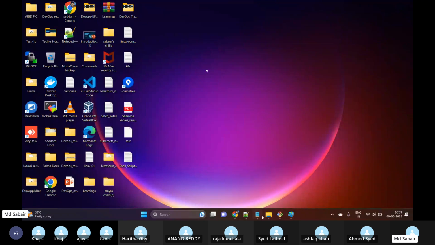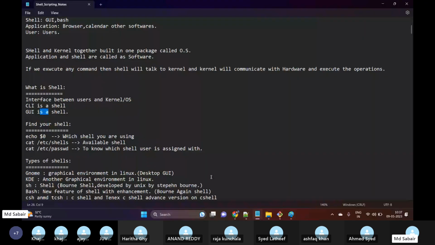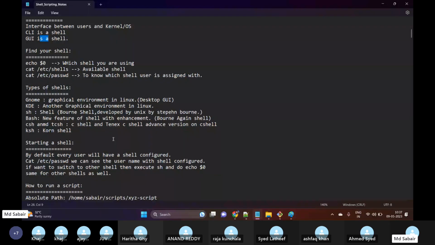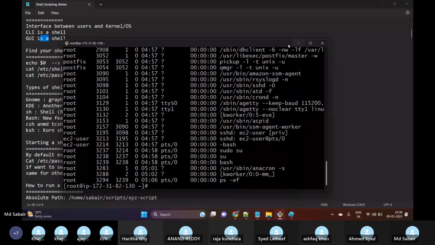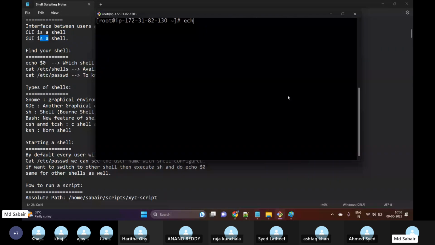Now, how will you understand which shell you are using? I have currently logged into my Linux server, so how will I understand which shell I'm using? Let me clear the screen. Echo $0. Here we can see currently I'm using the bash shell.